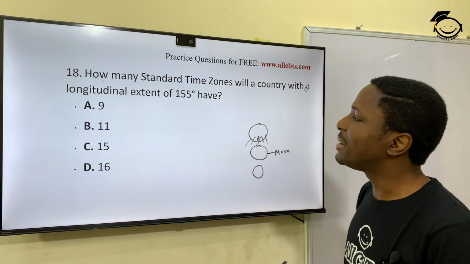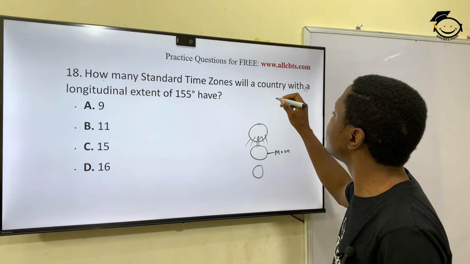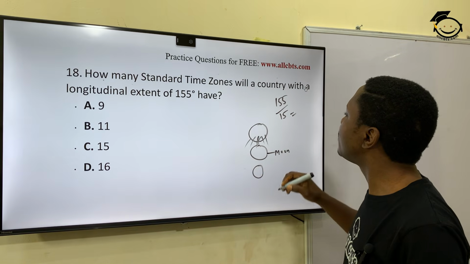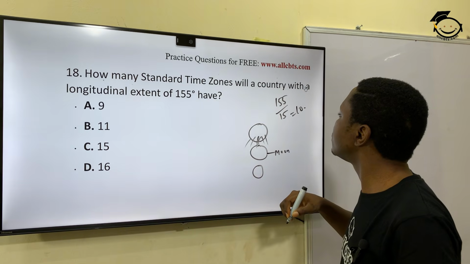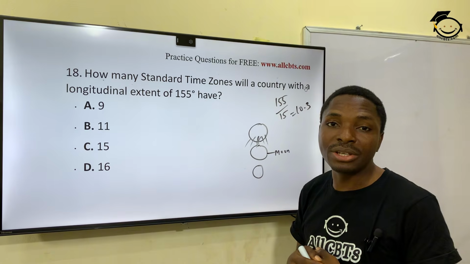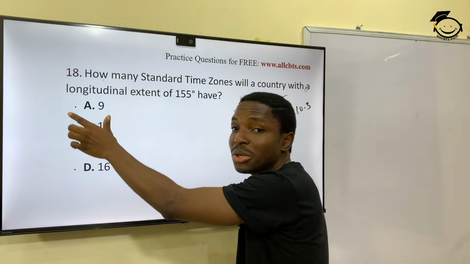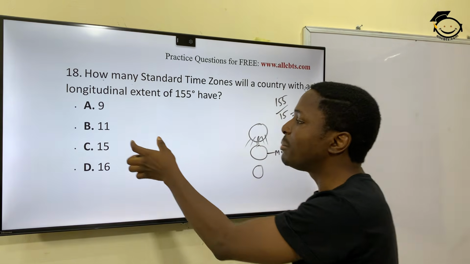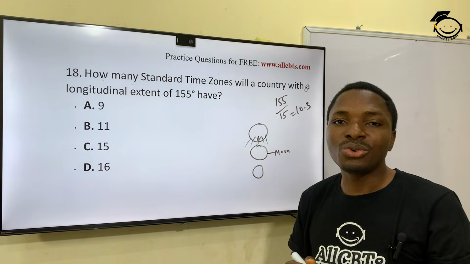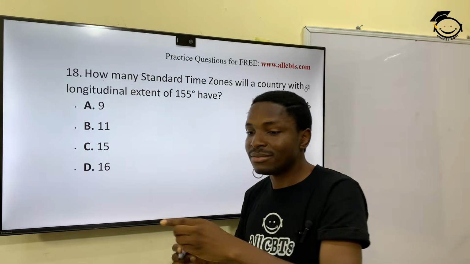So 155 divided by 15, you have about 10.3. And 10.3 is not among the options, right? So 10.3 is between the range of 10 to 11. Because of that, we take 11.